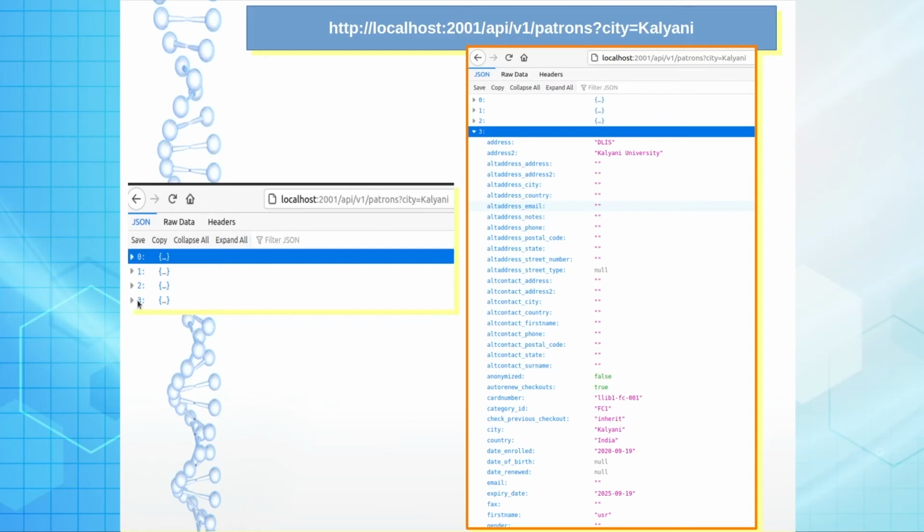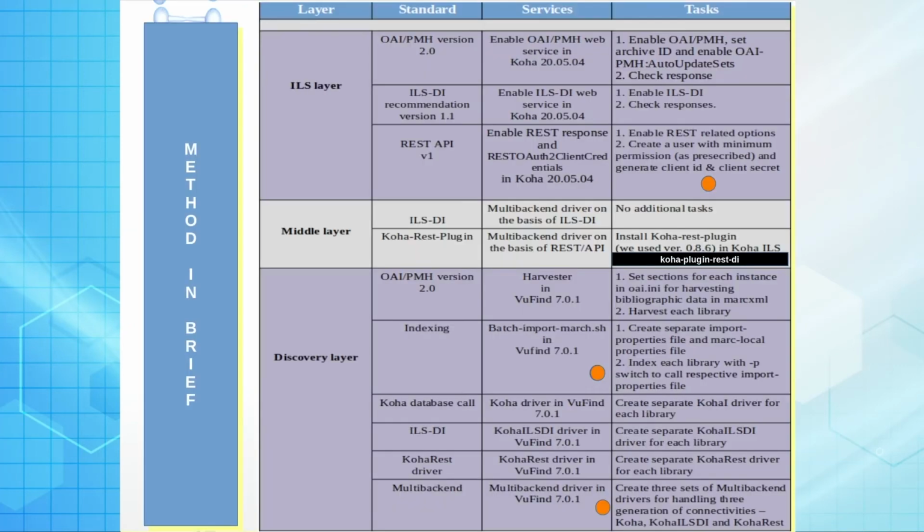Any of these I can select, say number 4, and if I select number 4 it can give details of this particular user with the city Kolani. So, in this way we can add different kinds of conditions, and it is much more realistic in nature, and the discovery interface can interact much more easily with the backend instance of the ILS.